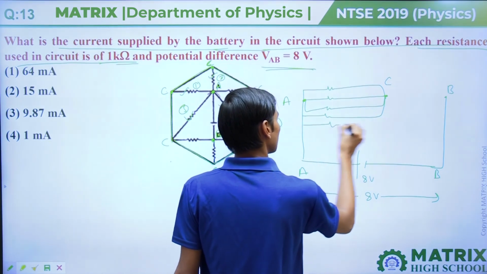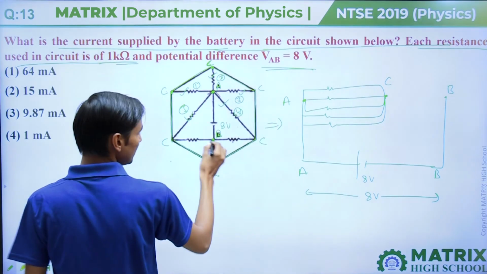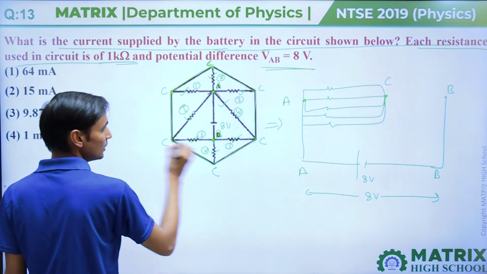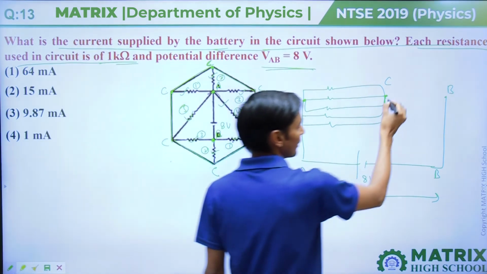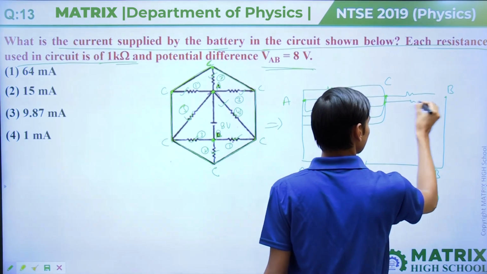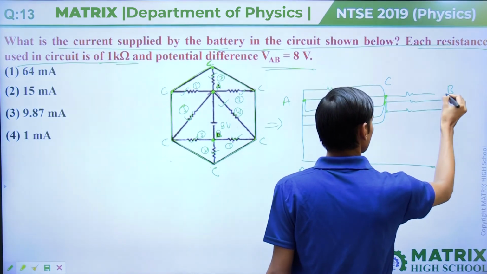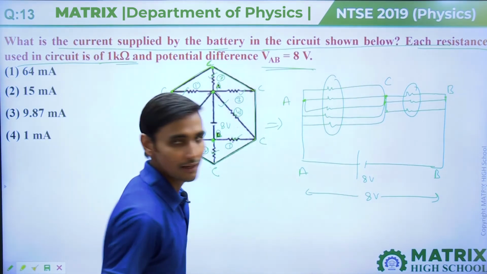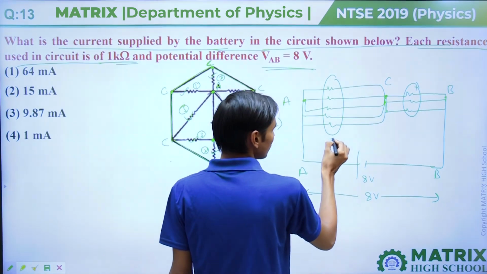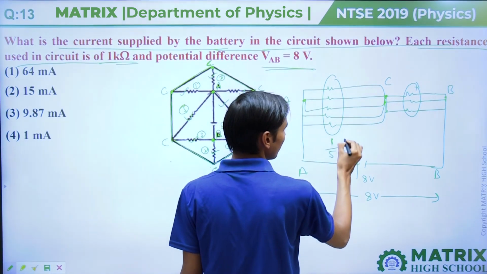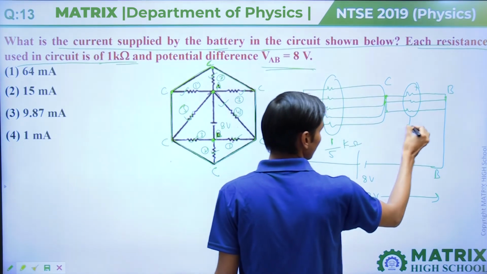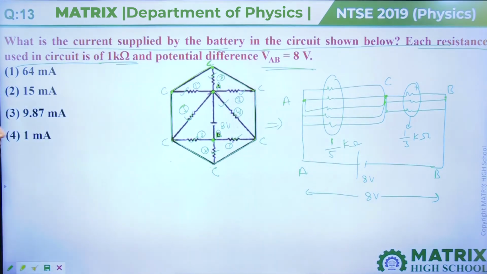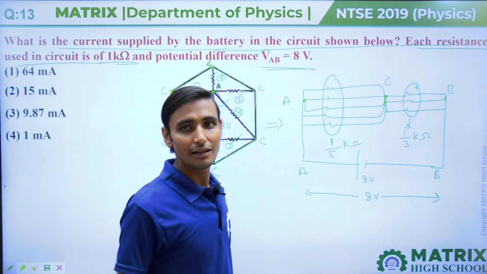And B to C, 1, 2, and 3. 3 resistance are connected between B to C, and each is of 1 kilo ohm. So these 5 resistance are in parallel and these 3 resistance are in parallel. So here resistance will come 1 by 5 kilo ohm and this will come 1 by 3 kilo ohm. Again 1 by 5 kilo ohm and 1 by 3 kilo ohm are in series combination.